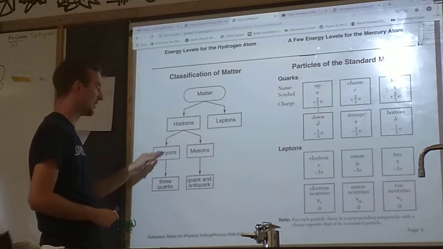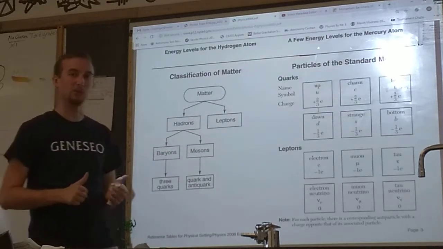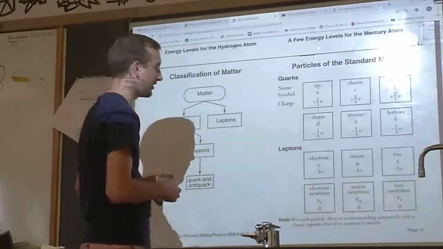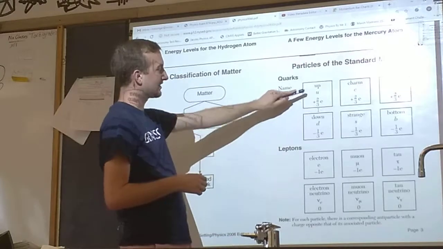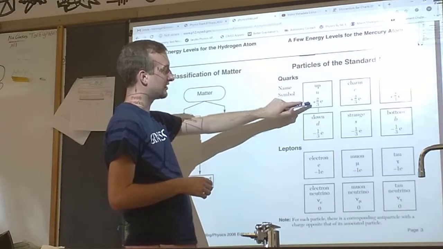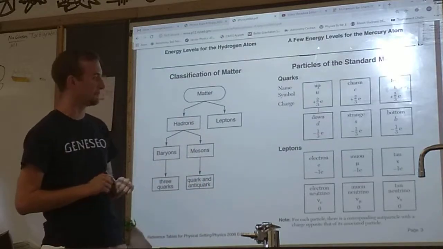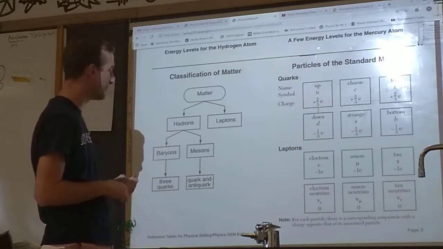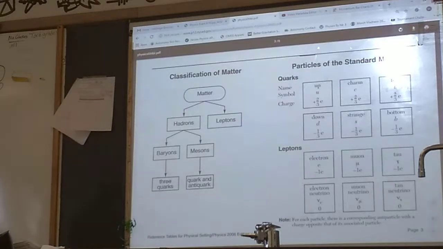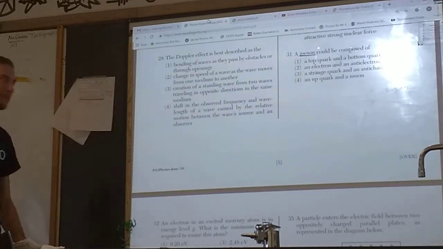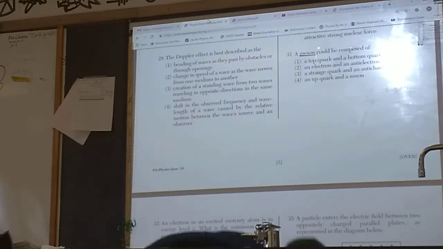We want the mesons. Baryons are made of 3 quarks. Mesons are made of a quark and an antiquark. Remember, antimatter is just regular matter that has the opposite sign. So an anti-up quark would have a sign of -2/3 E. We want to know what a meson could be composed of: a quark and an antiquark. This chart is not particularly hard to read once you get the hang of it. So, let's look through our different answers.